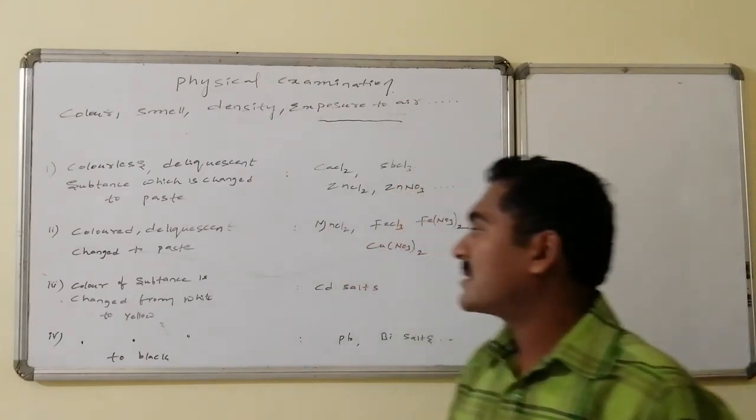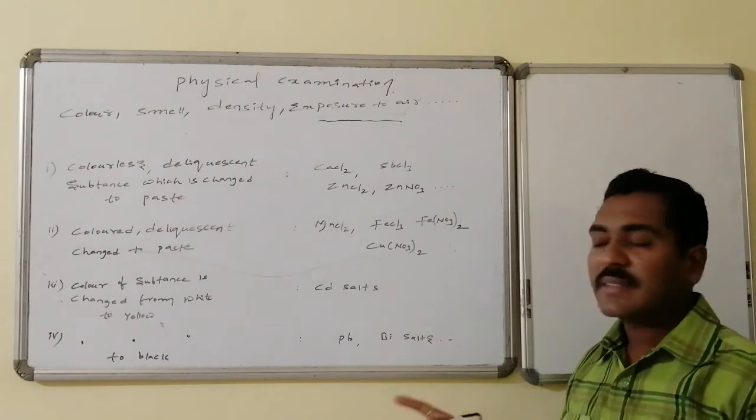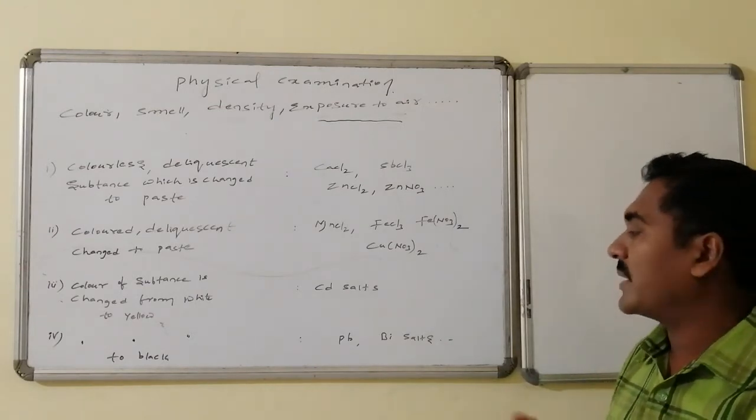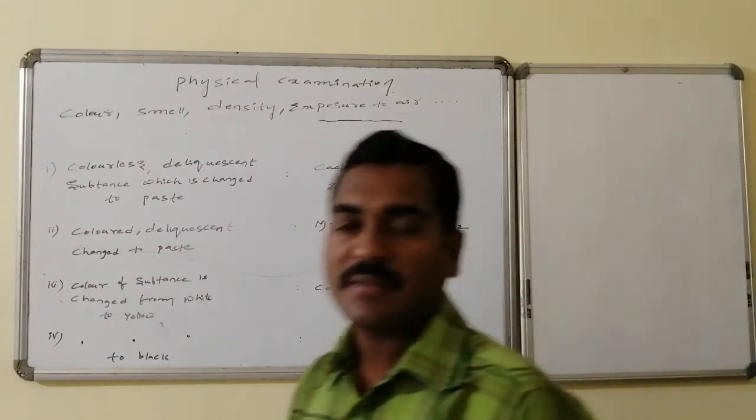Whereas if the color of the substance changes from white to yellow, that is cadmium salts. Whereas if the color of the substance changes from white to black, that may be lead salts, otherwise bismuth salts.